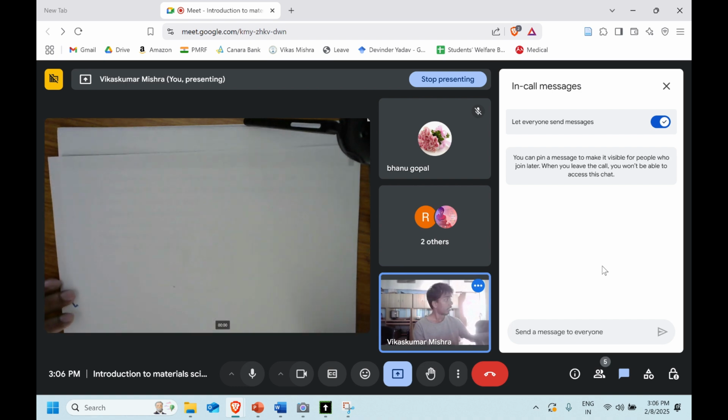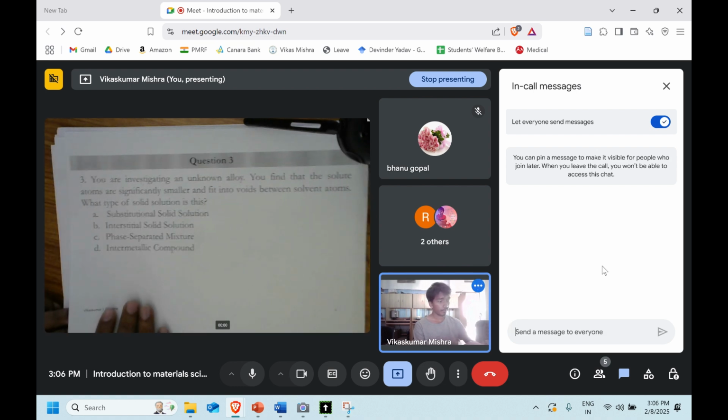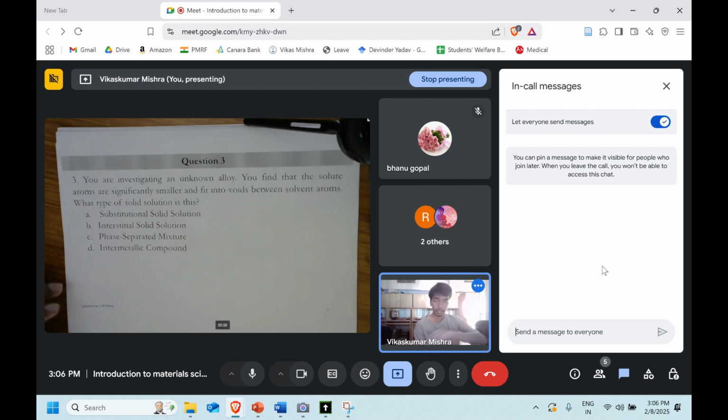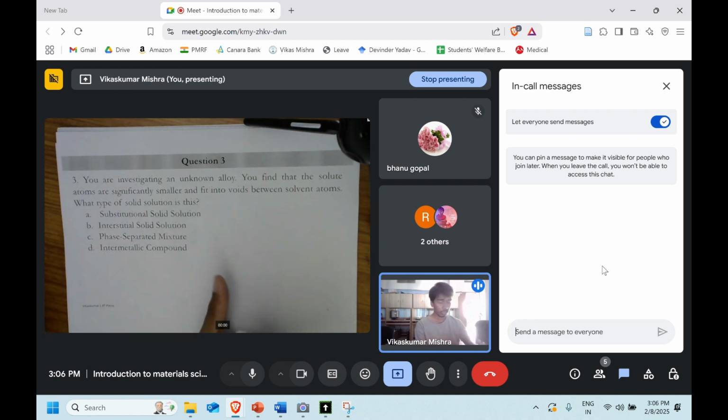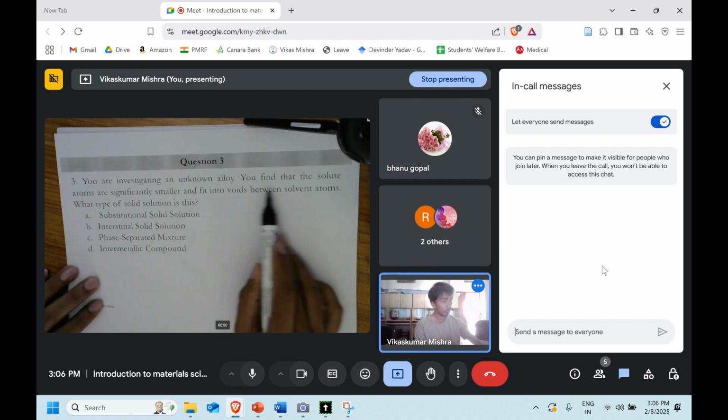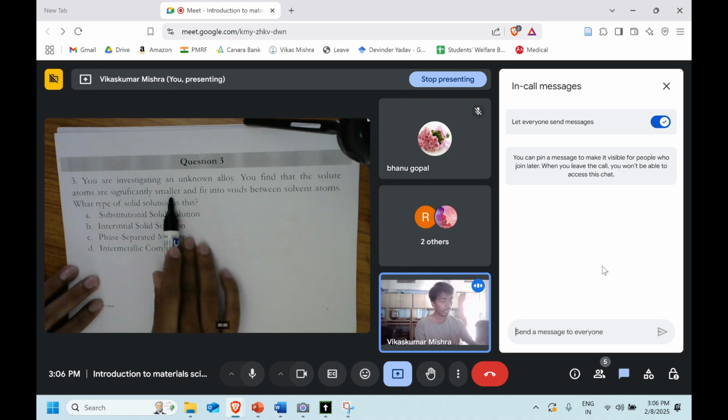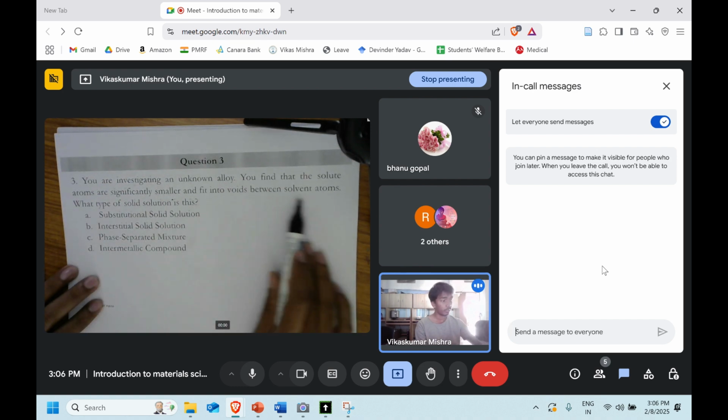That is text. Okay, let's move to the next question if there is no doubt. Yeah, so this is quite interesting. You are investigating an unknown alloy. We are not aware which one it is. You find that the solute atoms are significantly smaller and fit into the void between the solvent atoms.